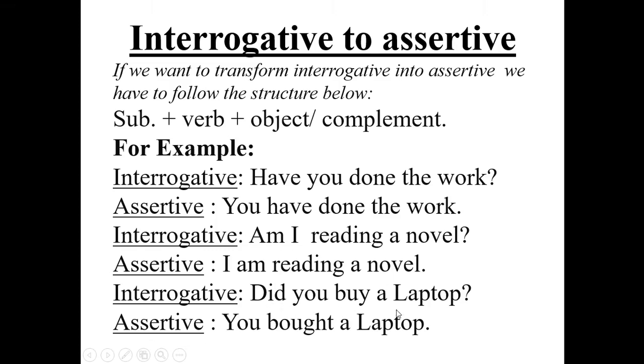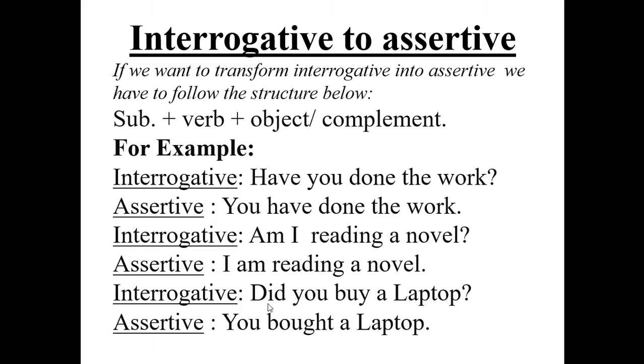Another example: Did you buy a laptop? First, you, the subject, then the verb, bought. As there is did, it means it is past indefinite tense.